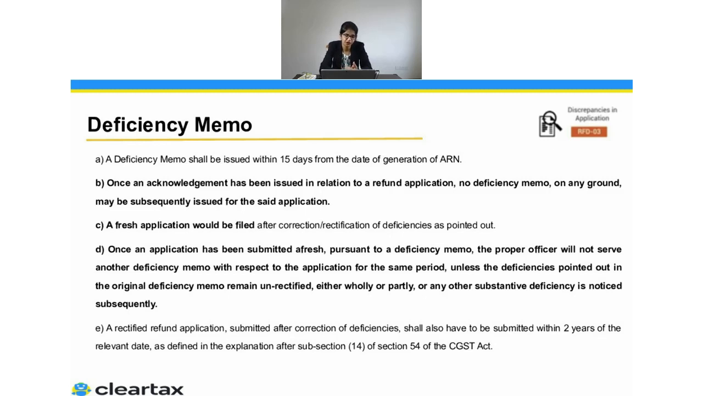Now, when we talk about the deficiency memo, what to do? Let's say the proper officer has told that there is a problem in this application or the documents which you have submitted. What should we do? In that particular case, we again have to file a fresh application, and this person has to look into whether the issues he has raised have been solved or not. But it doesn't mean that this person will now come with another issue and say, okay, this is also not right. That person has to tell all this at one time, and now he will review it, and if everything is fine, then this person will give an acknowledgement.